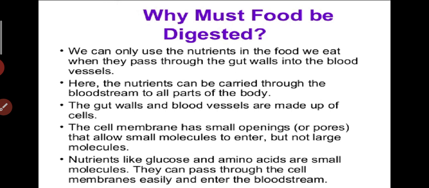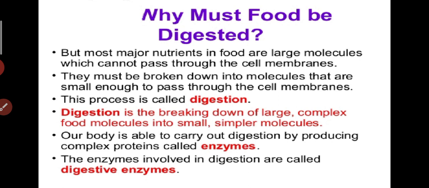These cell membranes have small openings or pores that allow small molecules to enter but not large molecules. Nutrients like glucose and amino acids are small molecules. They can pass through the cell membranes easily and enter the bloodstream. But the major nutrients in the food are large molecules which cannot pass through these cell membranes. So they must be broken down into molecules small enough to pass through the cell membranes. This process is called digestion.